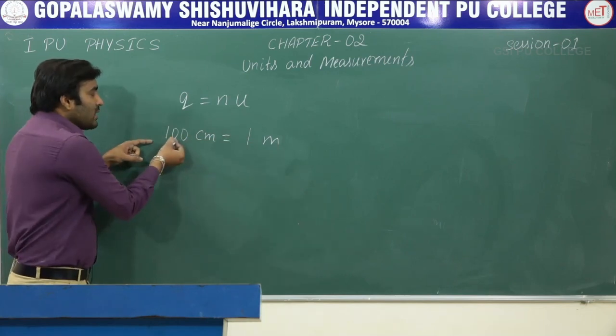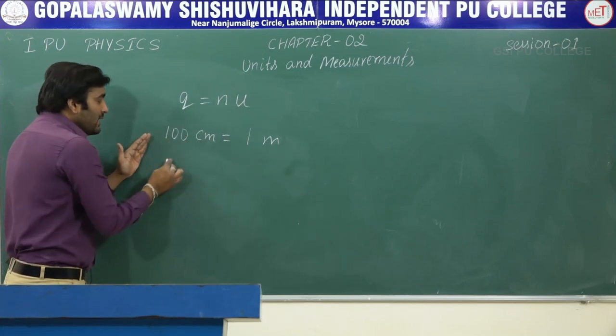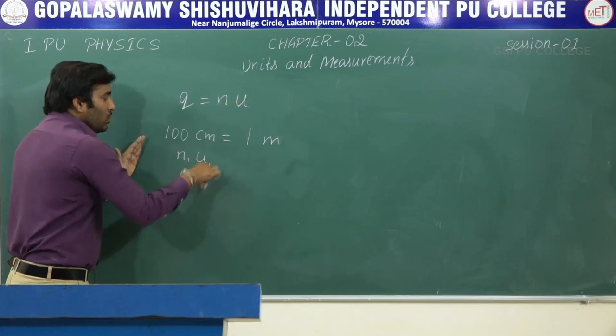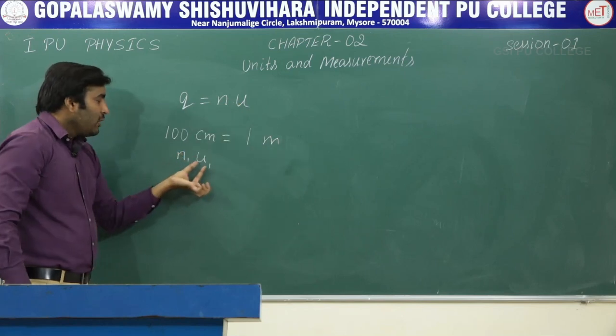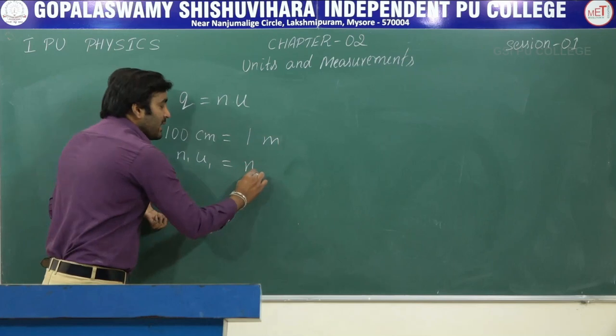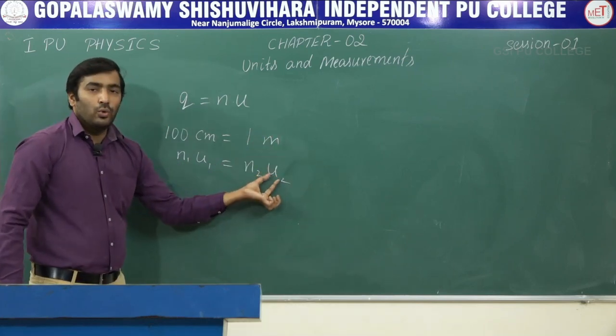So we will write this 100 centimeter in terms of this. How do we write this? 100 is N1 and centimeter is U1. I have written N into U, number into unit, as N1 U1 for this system. And for this system, let us write that as N2 U2, where 1 is N2 and this meter is U2.